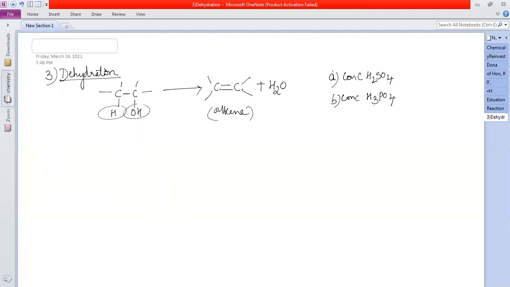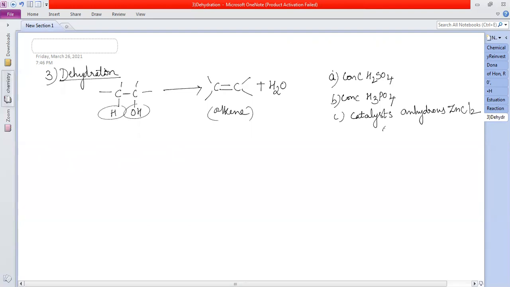Or we can use concentrated H3PO4. Or a catalyst such as what? We can use a catalyst such as anhydrous zinc chloride. Anhydrous means without water, right? We are taking out the water. Zinc chloride or alumina also I can use. Alumina is Al2O3. Okay, these three are what? Dehydrating agents. I can use any of them to dehydrate.